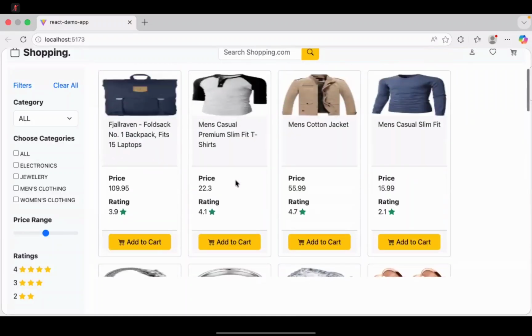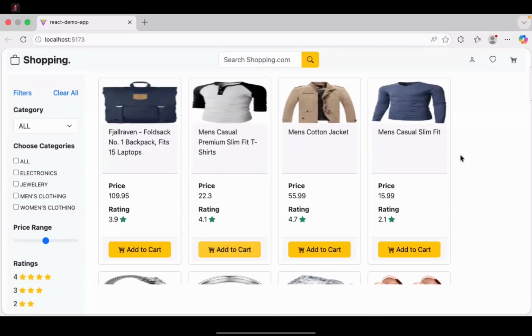Now, our job is we need to make it work. That means when the user clicks add to cart, that item should be added into the cart and displayed here. Right? I must be able to select a category jewelry, and only jewelry will come. That means we need to make it work. And to make it work, we need to understand two-way binding.